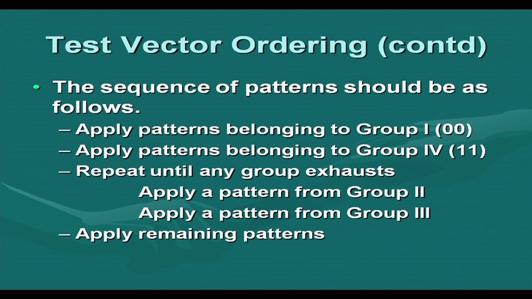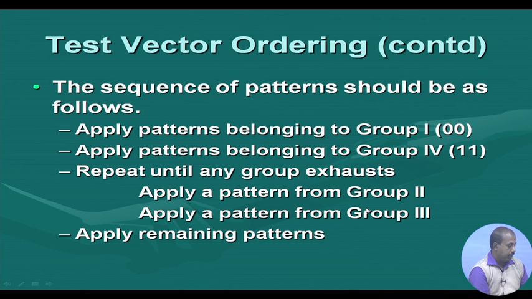This way we can frame a very simple algorithm for test vector ordering under the scan chain situation. First we apply patterns belonging to group 1, then we apply patterns belonging to group 4. Then we repeat until any group is exhausted: apply a pattern from group 2 followed by a pattern from group 3. This way you can go on alternately putting the patterns.